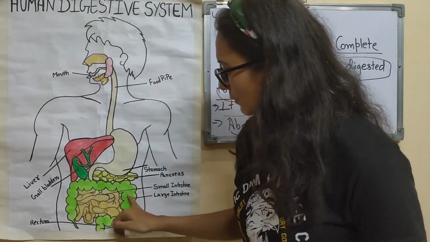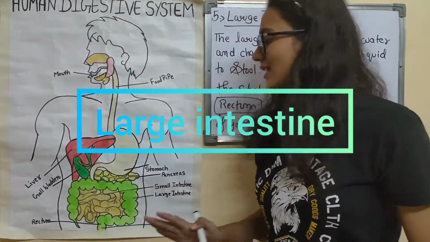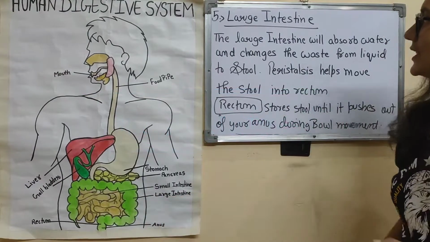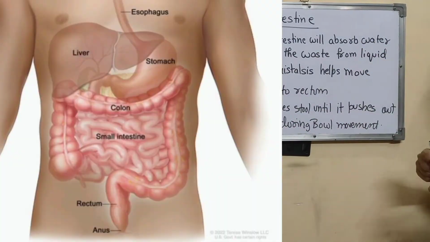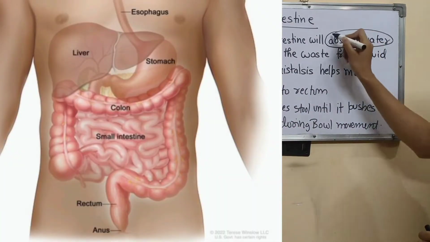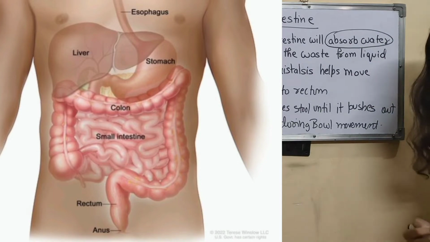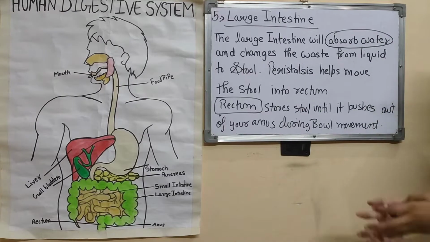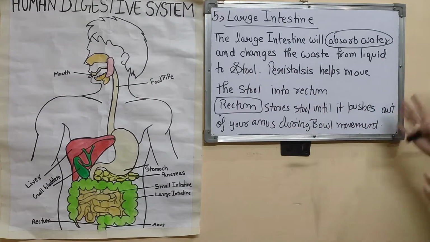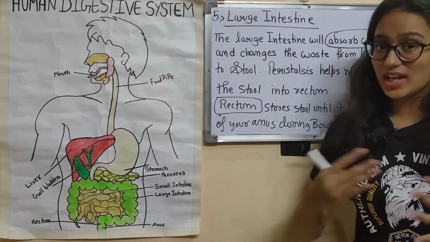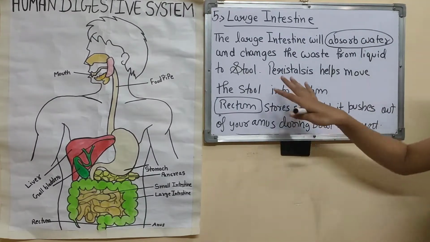That means this green portion is your large intestine. Now let's come to the large intestine. In the large intestine, as you all can see here, it will absorb the water. What is its function? The large intestine's function is to absorb the water and change the waste from liquid to stool.